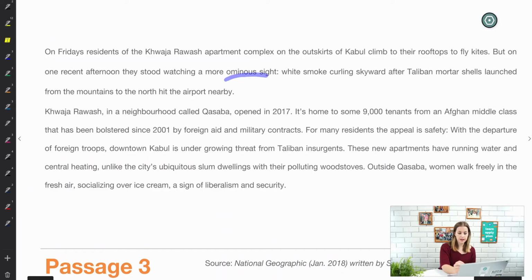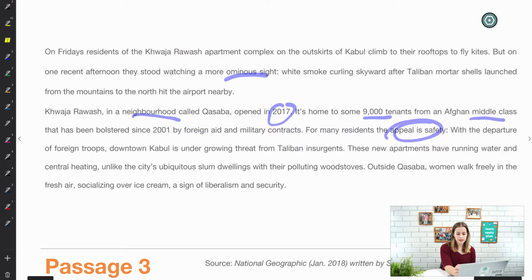Okay, so it's initially introducing this idea of this ominous sight. There's smoke curling after mortar shells were launched from the mountains to hit a nearby airport. So talking about a war zone, talking about potentially a terrorist attack in this region. Then it goes on to describe this neighborhood, which opened in 2017, so pretty recent. It's got 9,000 people living there of the middle class. And this population has increased since 2001, thanks to foreign aid and military contracts. So its main appeal is safety.